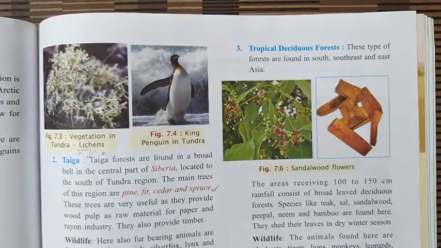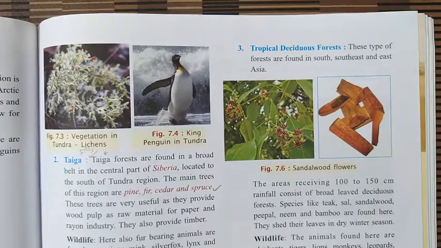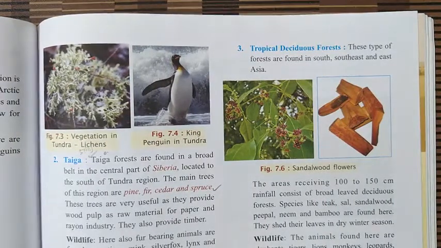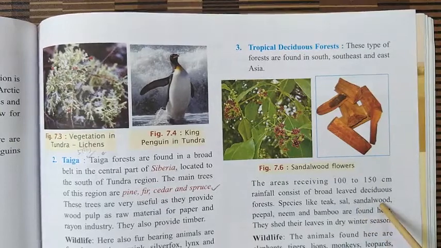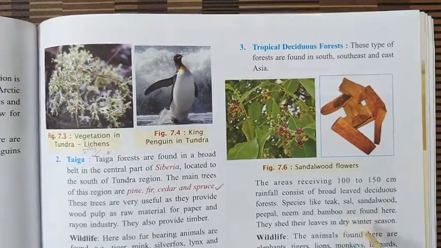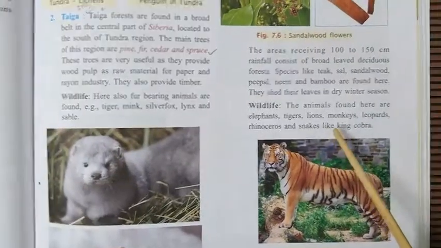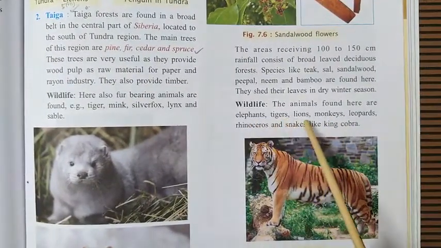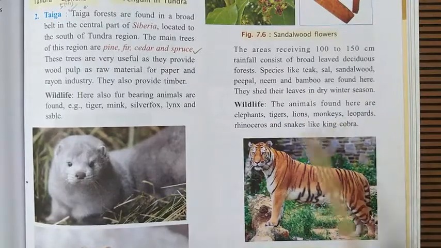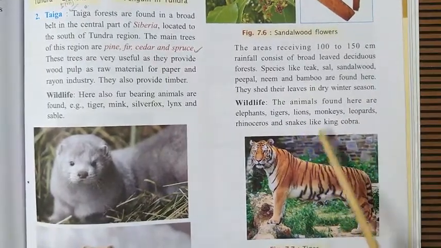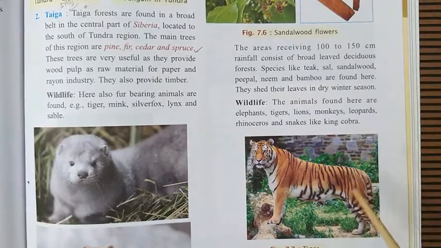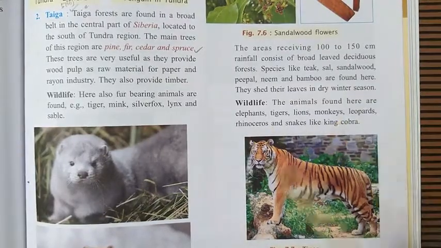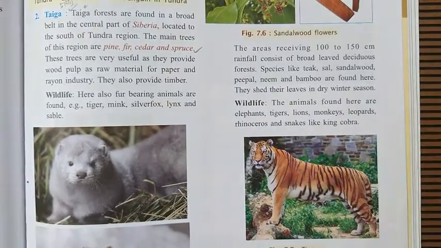Well, all these trees have a great demand, especially for their wood. The wood is very, very expensive, used for manufacturing many different types of furniture, for the construction of houses and different constructions. Even some of the wood, like sandalwood, is used for other purposes also. Well, next is the wildlife. Important animals which are found here are elephants, tigers, lions, monkeys, leopards, rhinoceros, snakes. Among the snakes, the king cobra is a very important snake found in India, all of you must be knowing. So these are some animals found in this region.